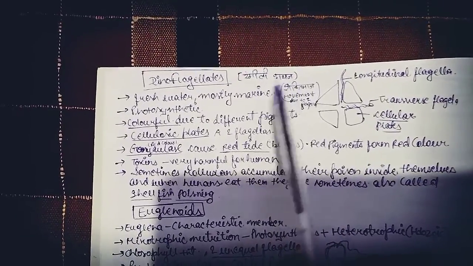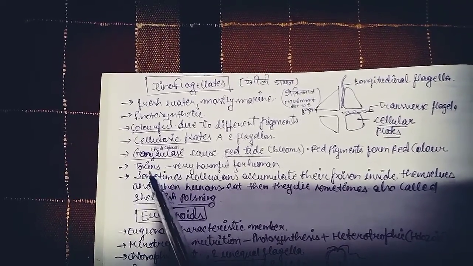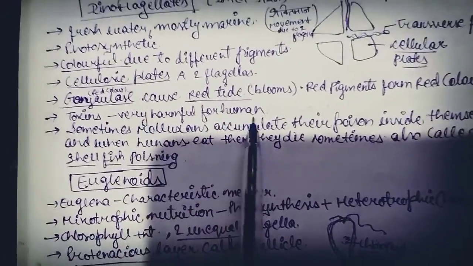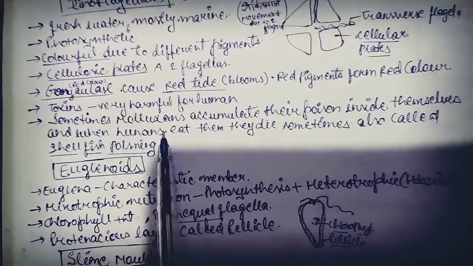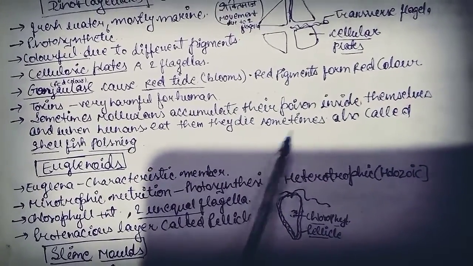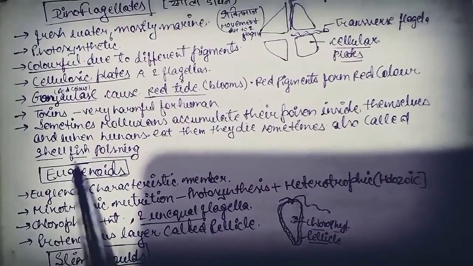So what does dian do? It has poison, so toxins. It releases toxins that are very harmful for human beings. Sometimes molluscans accumulate their poison inside themselves, and when humans eat them they die, sometimes also called shellfish poisoning.